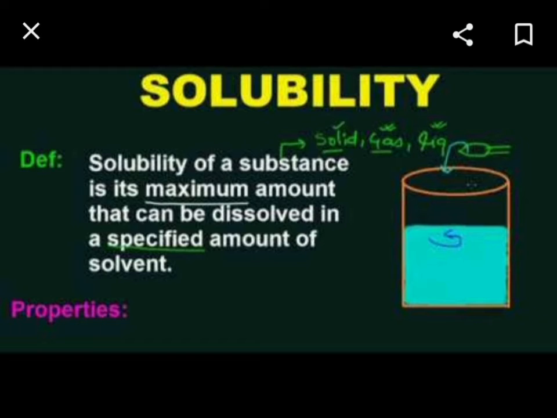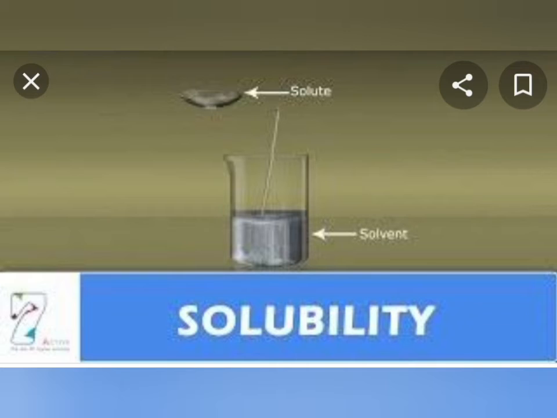Okay, student, so what is solubility? The liquid state of matter has the ability to dissolve other substances in it. It is known as solubility. But the question is, why does the liquid state of matter have the ability to dissolve other substances in it? Because the molecules in liquid have some gap between them. Okay, student, the molecules are loosely packed and they have some space between them.